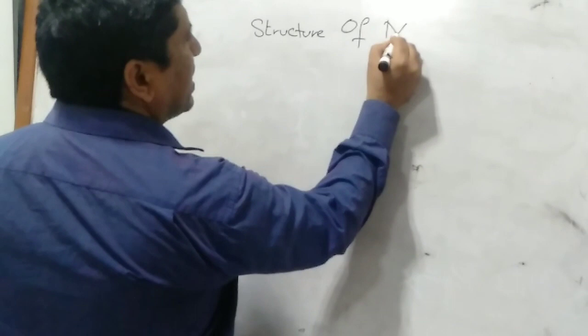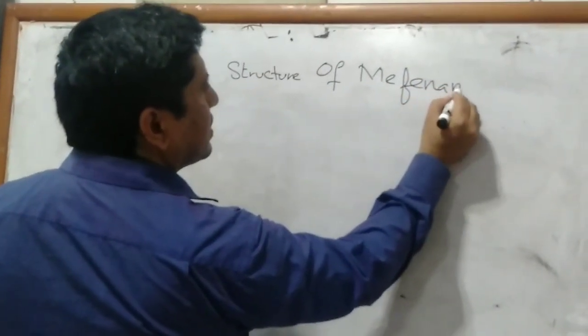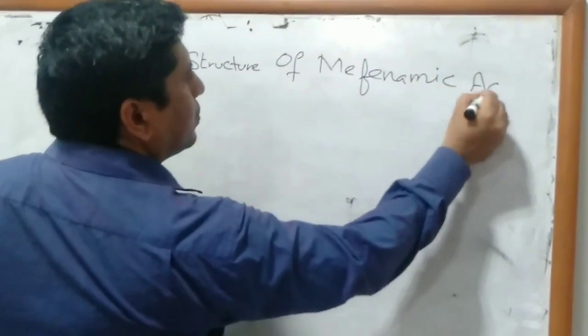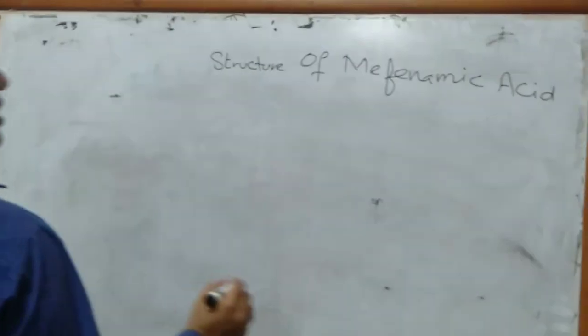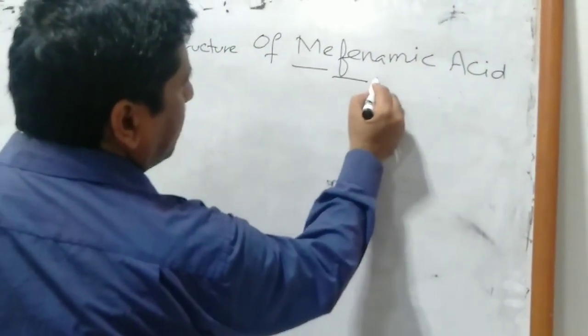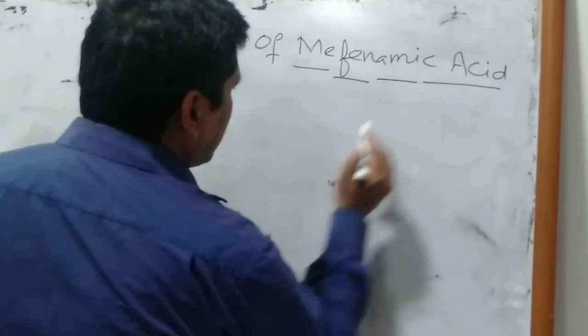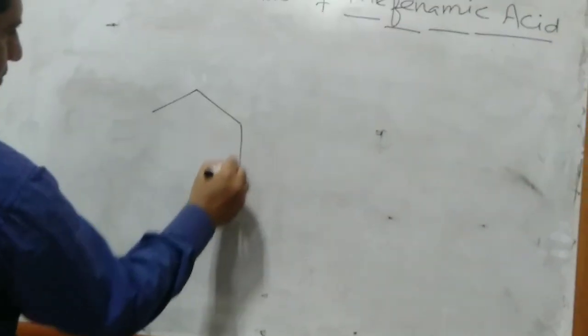Structure of mefenamic acid. As I told you, the name of the compound is hidden in the name. Me, methyl group, Fe, phenyl group, Am, amine, and ic acid means benzoic acid. So the structure of mefenamic acid